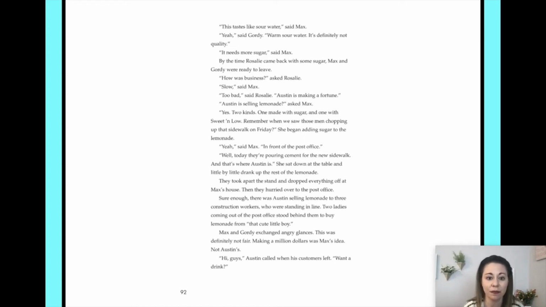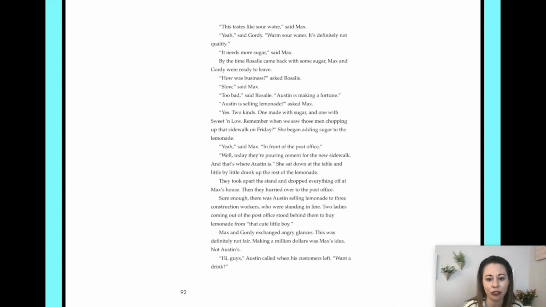"Austin is making a fortune." "Austin is selling lemonade?" asked Max. "Yes, 2 kinds. One made with sugar and one made with Sweet'N Low. Remember when we saw those men chopping up that sidewalk on Friday?" She began adding the sugar to the lemonade. "Yeah," said Max, "in front of the post office." "Well, today they're pouring cement in for the new sidewalk, and that's where Austin is." She sat down at the table and little by little drank up the rest of the lemonade.